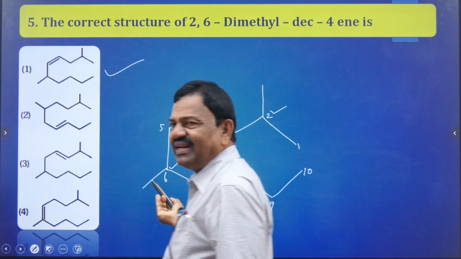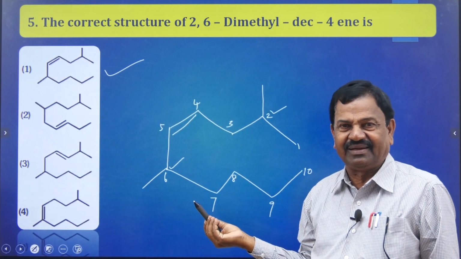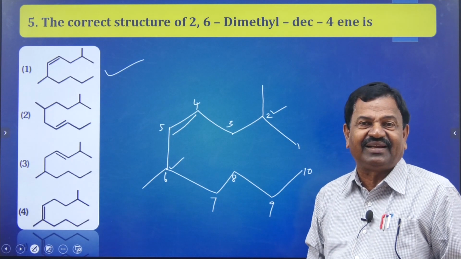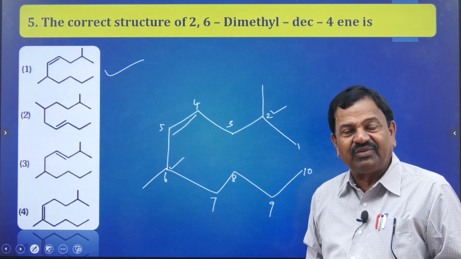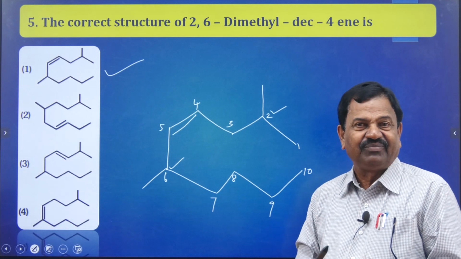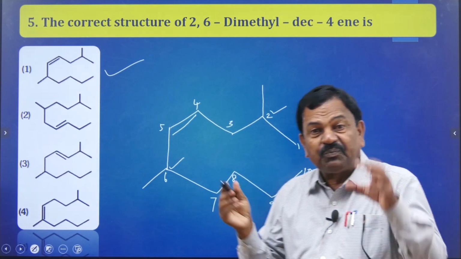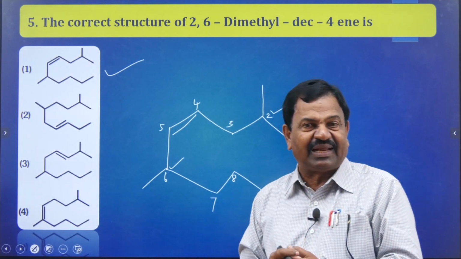It is a very simple one. Clear? We already studied the homologous series in 10th standard. With the help of that, we find the decane, and these two lines represent the methyl group. The position of the methyl group you are going to analyze.